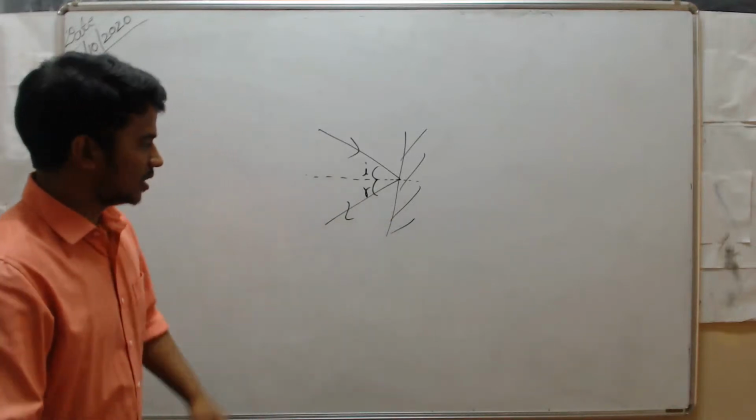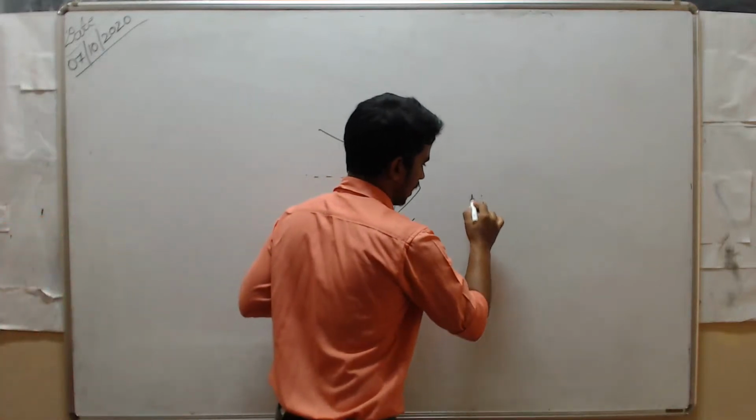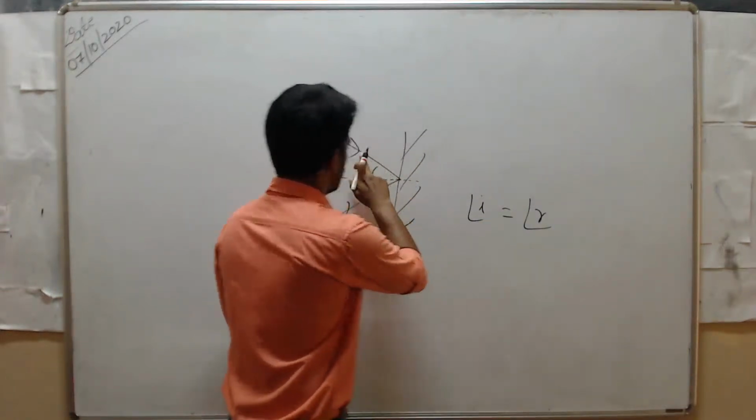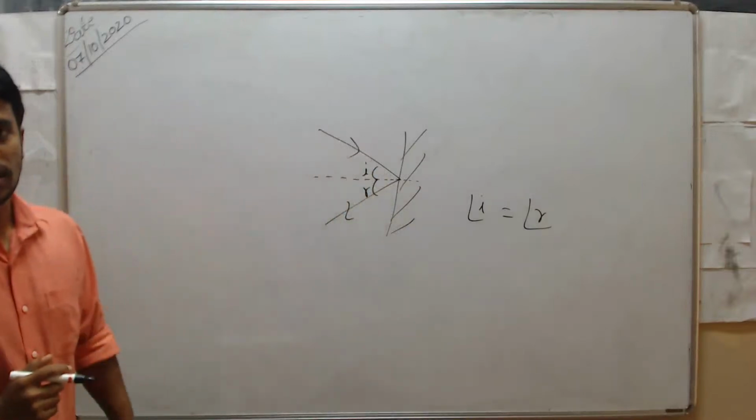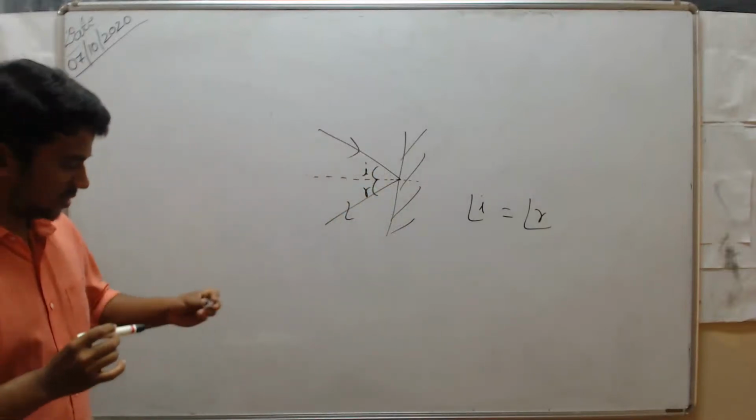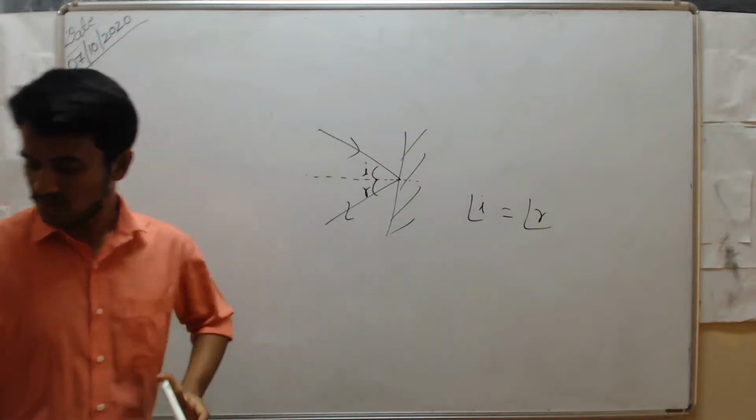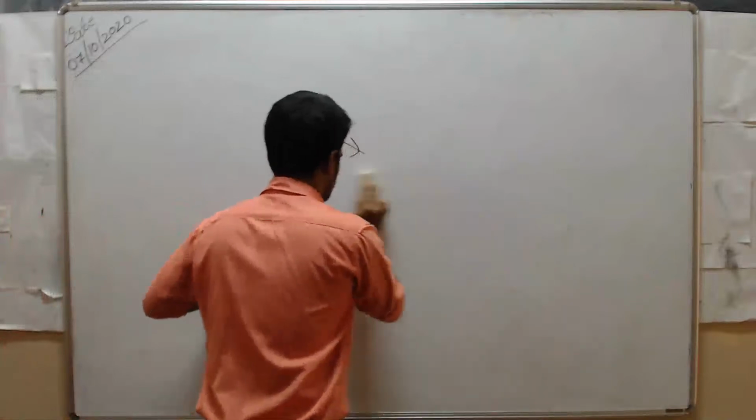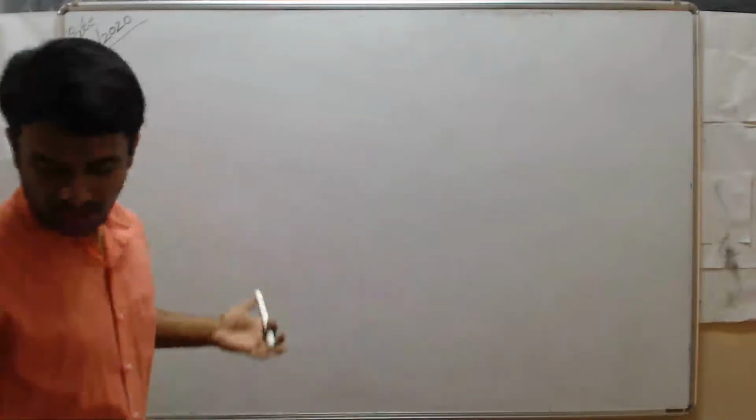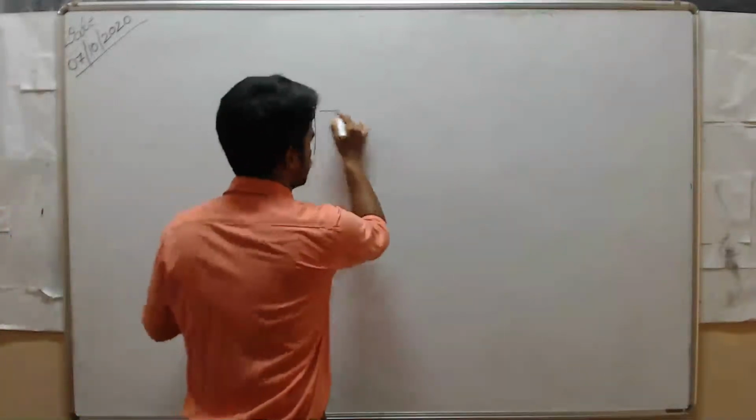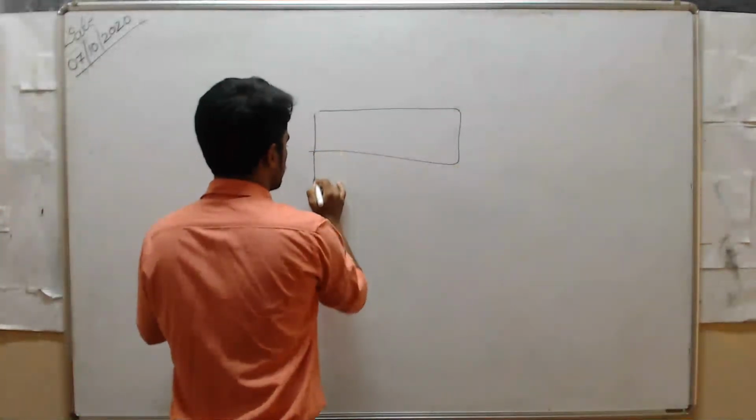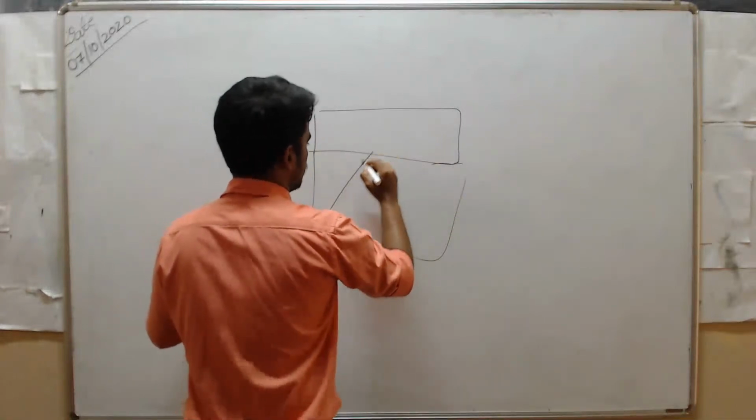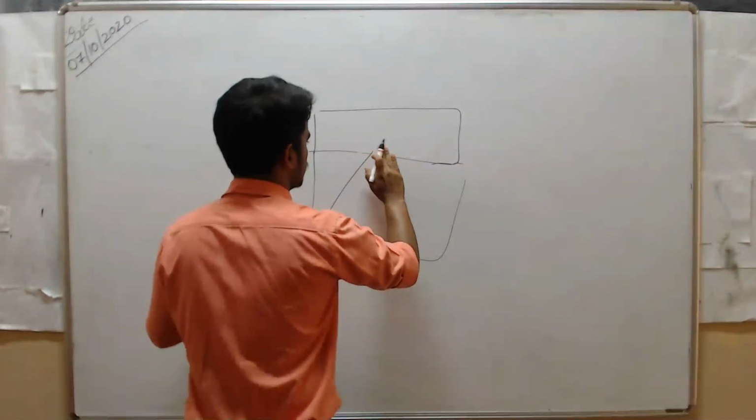So the first law is that the angle of incidence is equal to the angle of reflection. Then the incident ray, normal, and reflected ray all lie on the same plane. This is in reflection of light, and in reflection of sound everything is the same, just like reflection of light. For example, imagine this is a board and this is a table.